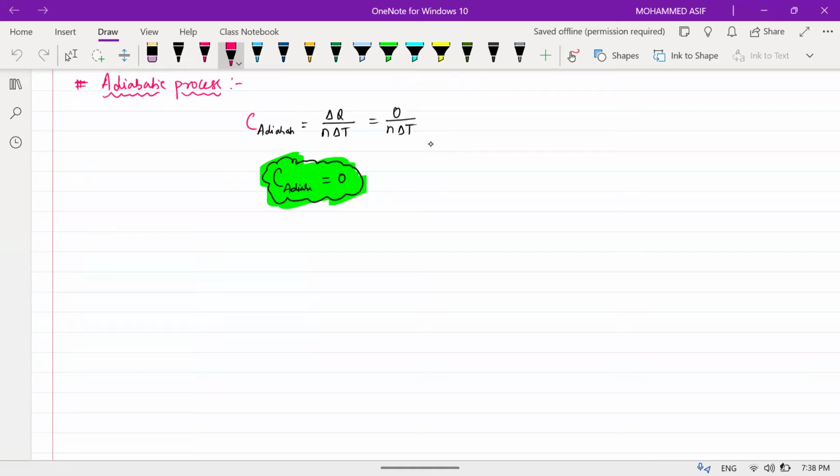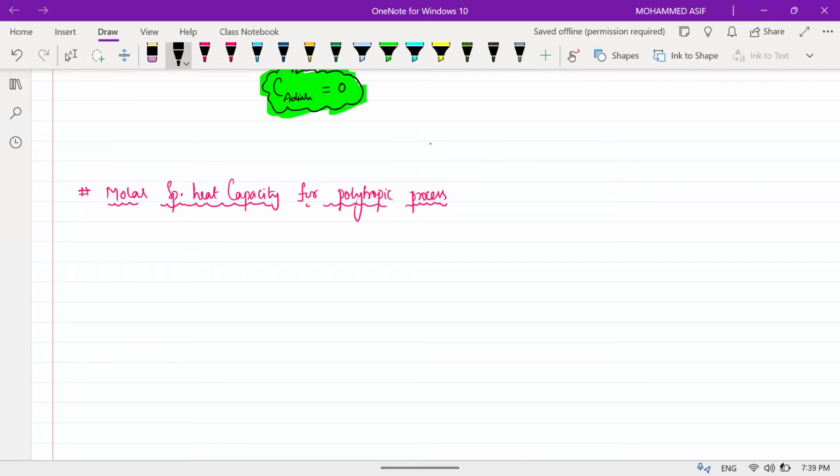The next one is very important. Molar specific heat capacity for the polytropic process. Okay. What is a polytropic process, beta? PV to the power of x is equal to constant.